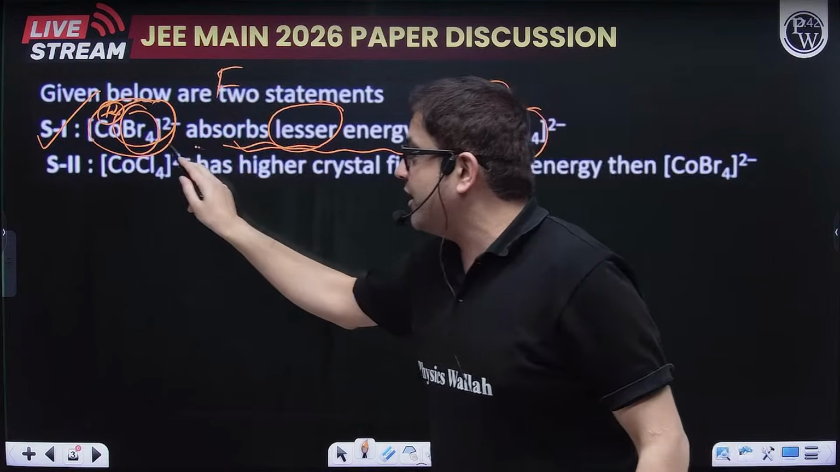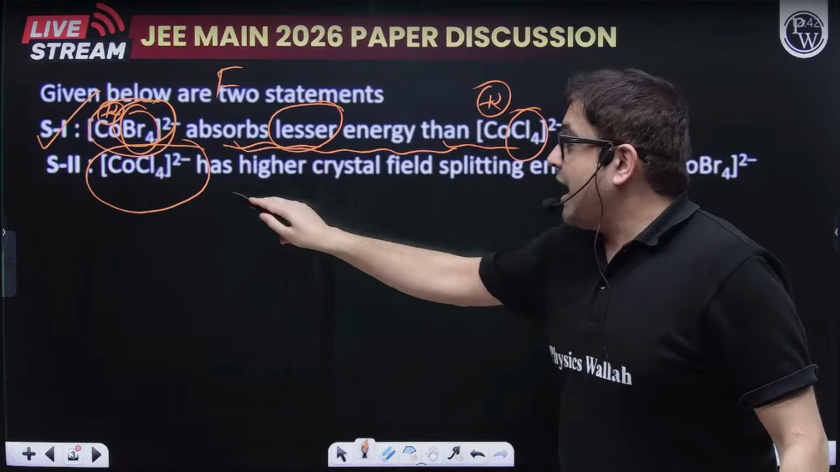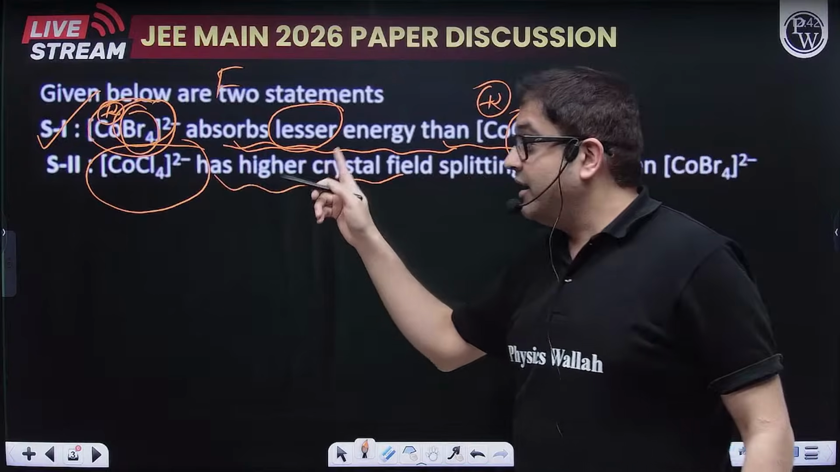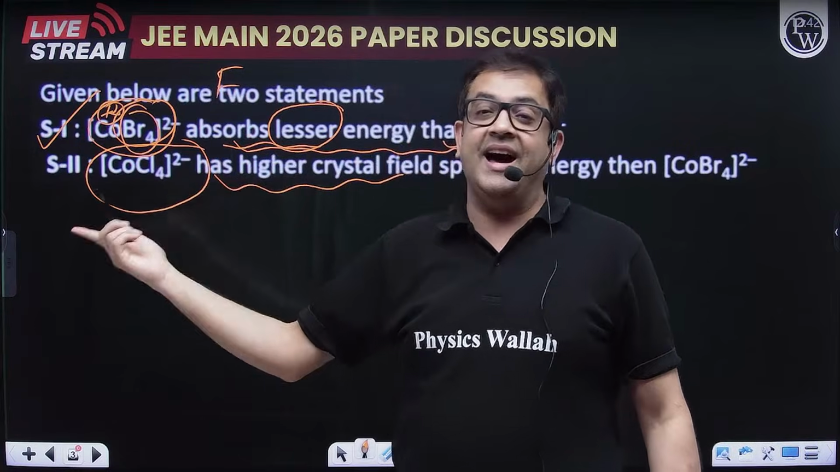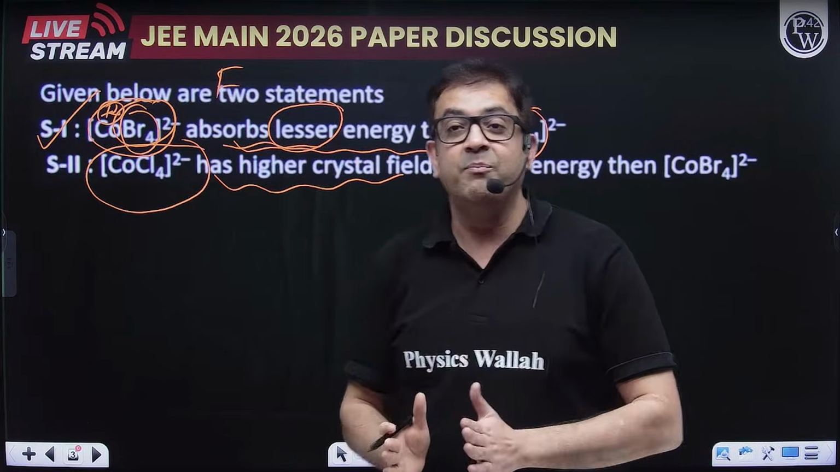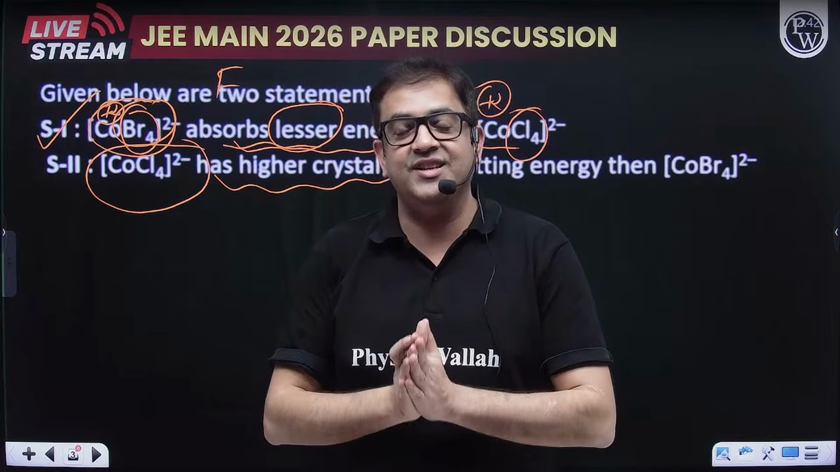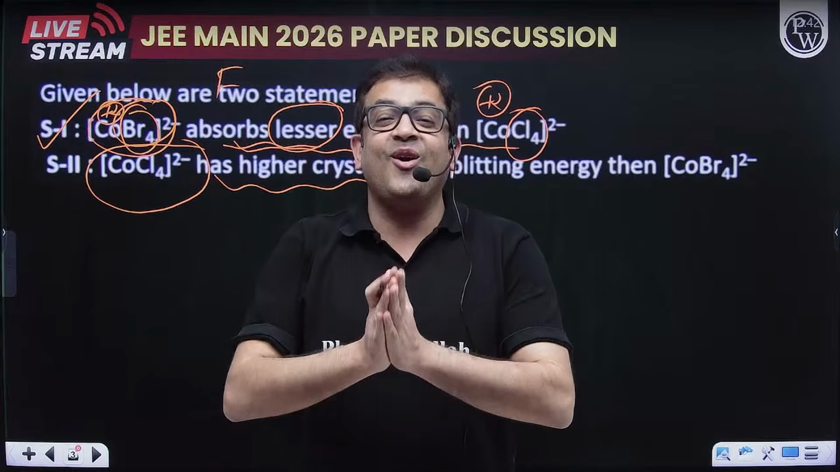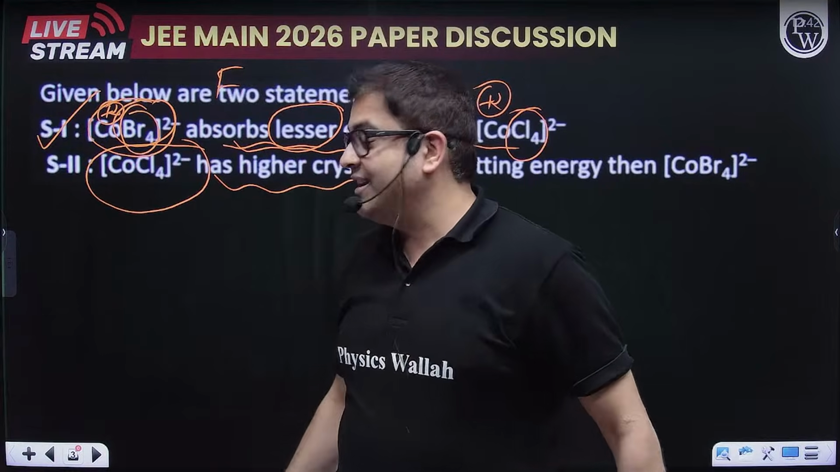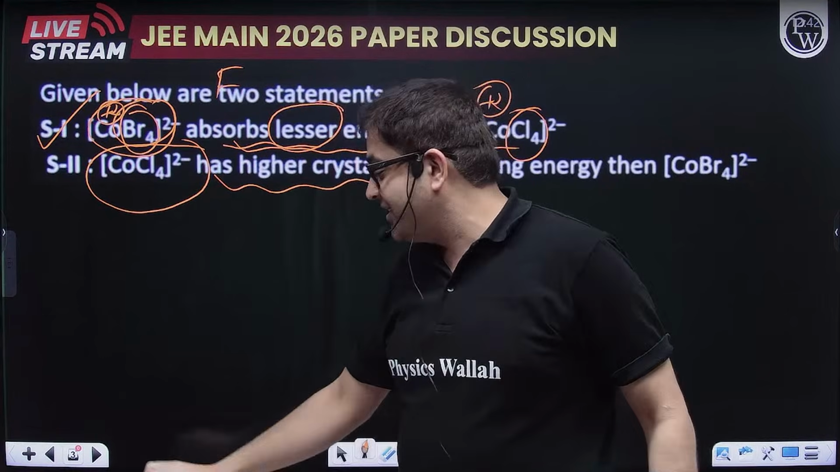And what about this one? COCl4 has higher crystal field splitting? No, sir. This does not have higher crystal field splitting. The bromide ion has the highest crystal field. So both statements are false. Yes, Ritesh, definitely correct. So you just have to remember the strength of ligands. The strength of ligands will also make both of the statements incorrect.